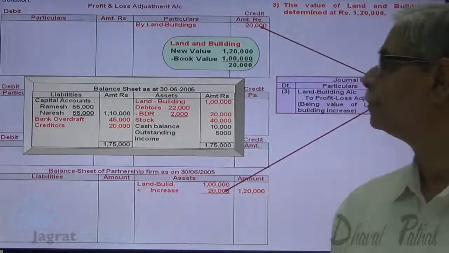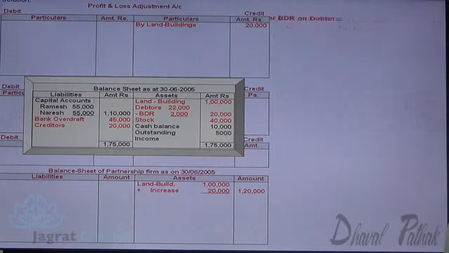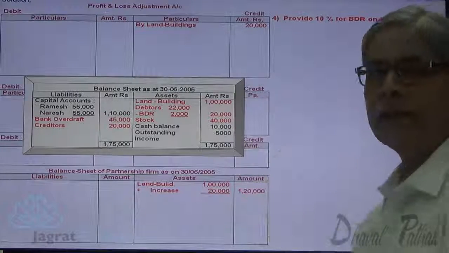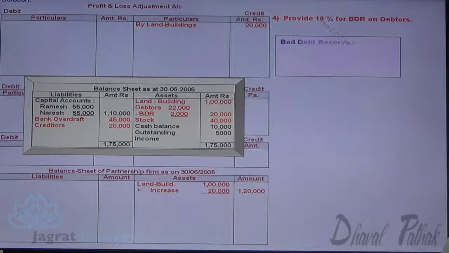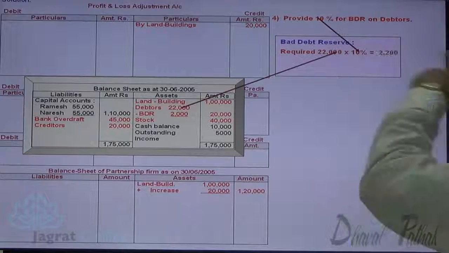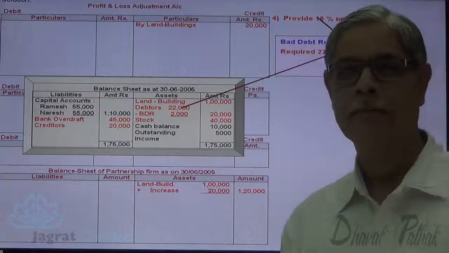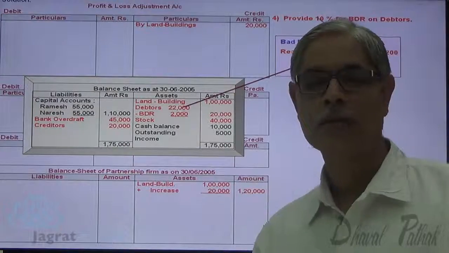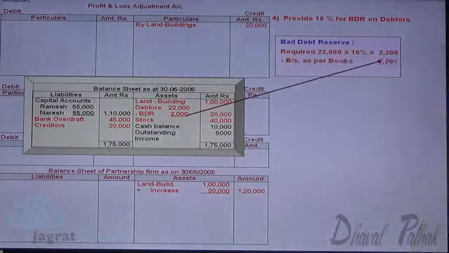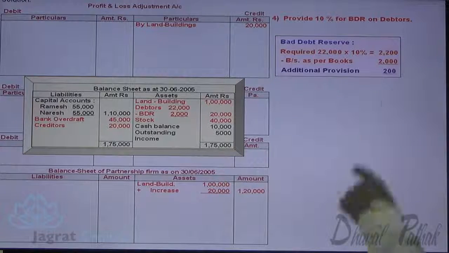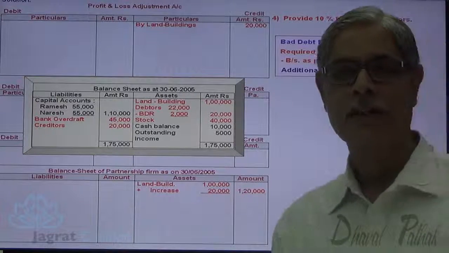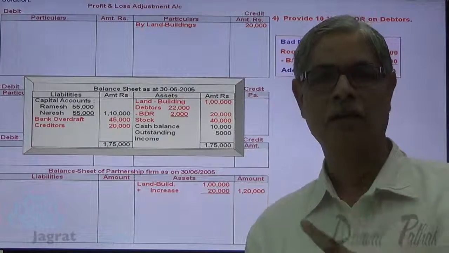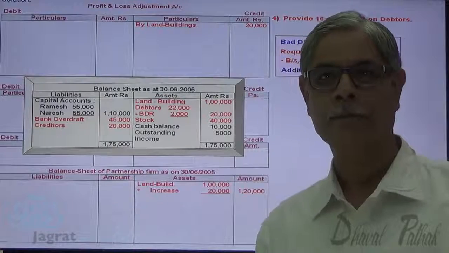Now next, provide 10% bad debt reserve on debtors. Debtors are 22,000. Bad debt reserve required 10% on 22,000, 2,200. Bad debt reserve exists in the balance sheet at 2,000. So we require additional provision of 200. This 200 additional provision is debited to profit and loss adjustment account, and bad debt reserve account is credited for that.